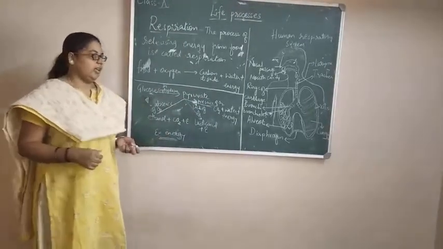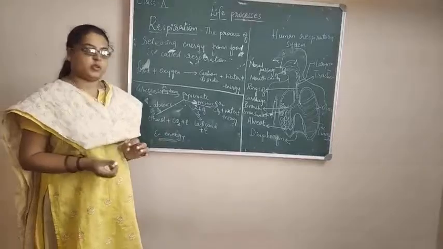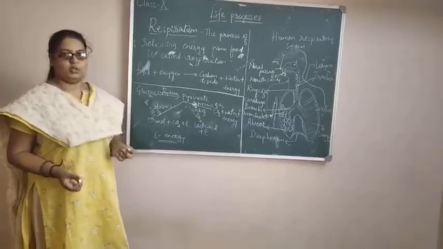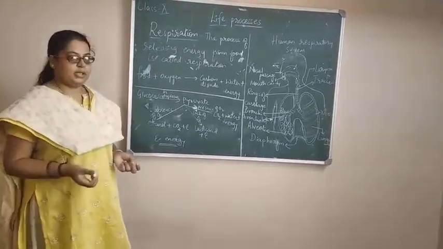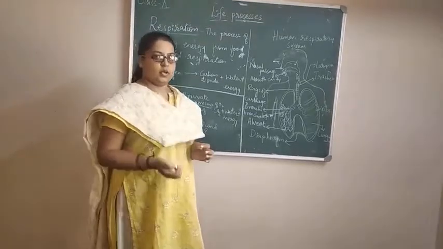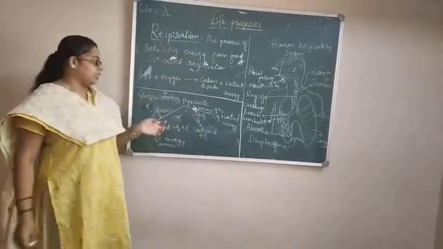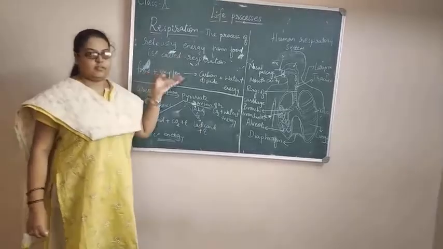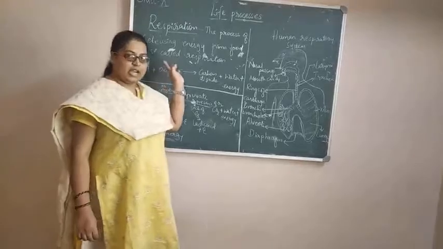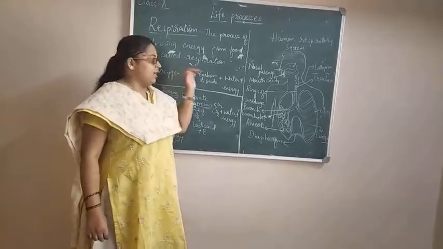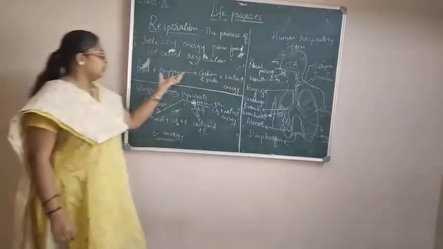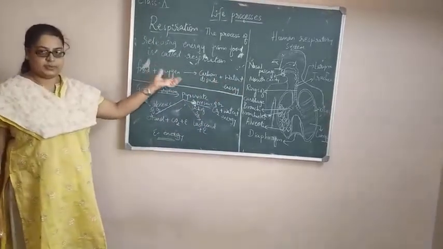Whatever food they eat is broken down into simple form. That process is called digestion. From that digested food, the nutrients are supplied to the body. The simple components of the food are further converted into even simpler forms. For example, when we breathe, we take in oxygen, which mixes with the food and converts the complex food substances into simple forms: carbon dioxide and water, along with energy. So this is the general meaning of respiration.